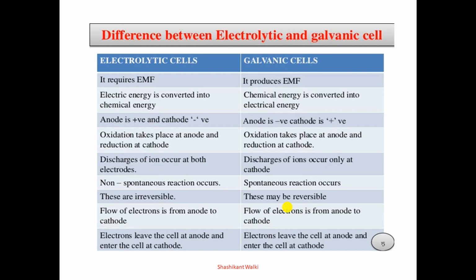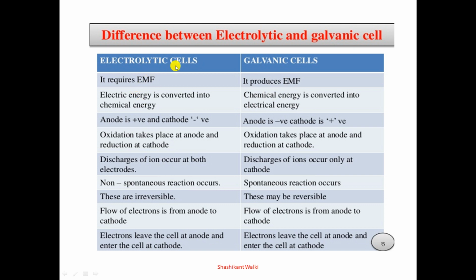Now we are going to discuss the difference between the electrolytic cell and the galvanic cell. As we know, a galvanic cell is an electrochemical cell which converts chemical energy into electrical energy, and an electrolytic cell is also an electrochemical cell which converts electrical energy into chemical energy. So one difference is that in the electrolytic cell we need external electrical energy, but the galvanic cell produces electrical energy. That means it is a source of energy.